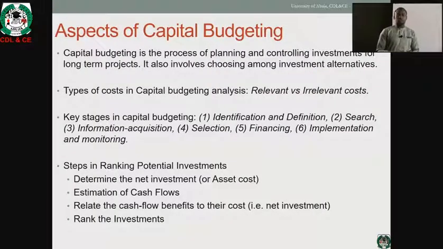Now, there are different stages that are involved in capital budgeting decision. One is for you to identify and define what the investment objective is. And defining the investment objective provides the investor or the capital budgeting analyst the opportunity to search for information and sieve within that information, those relevant pieces that may be necessary in taking an investment decision.